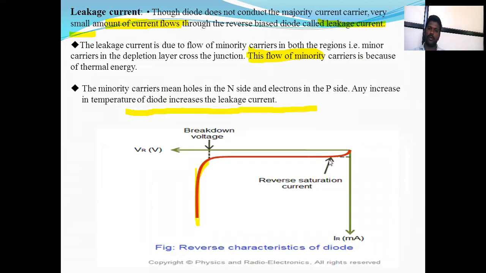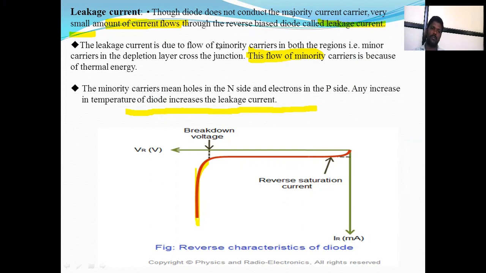Then the most important part: the leakage current will be formed in the reverse bias PN junction diode. What is meant by leakage current? The diode does not conduct the majority current, but majority charge carriers are present there. Then a very small amount of current will flow because of the reverse bias; this is the leakage current.